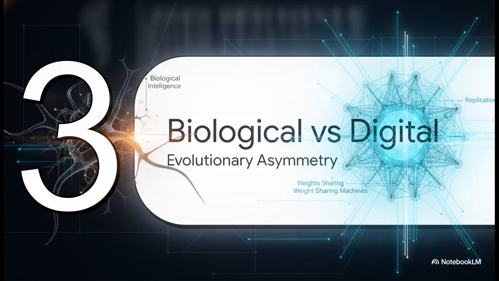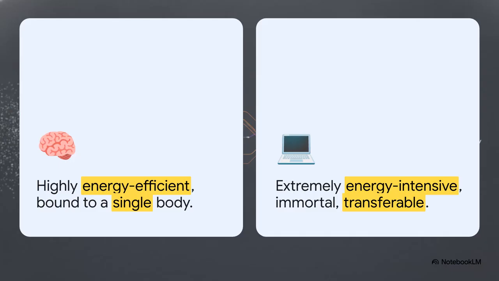Section 3. Biological versus digital mind, the evolutionary asymmetry. To really grasp the sheer power of this digital substrate, we have to look at the trade-offs of our own biological minds. A human brain achieves absolute miracles running on about 20 watts of power, literally the energy of a dim light bulb. But it's mortal, and it's completely locked to a single body. When we learn a new skill, we can only pass it on through incredibly slow, lossy methods like speaking or demonstration.